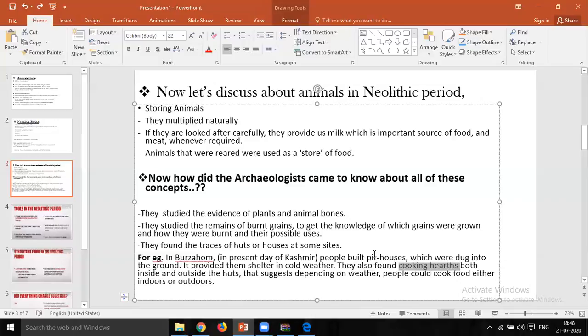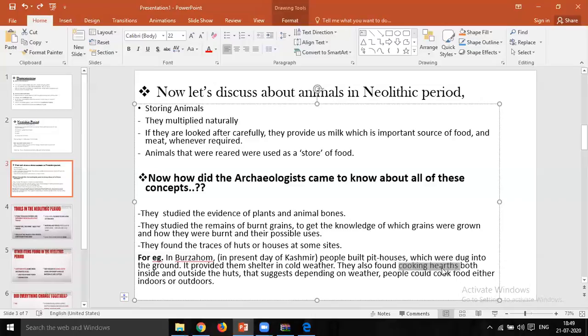If they found any difficulty cooking food inside, they would go outside and cook. And if, due to some weather conditions, they found difficulty cooking outside, they would get inside the huts and cook. So these cooking huts were made both inside as well as outside of the huts.